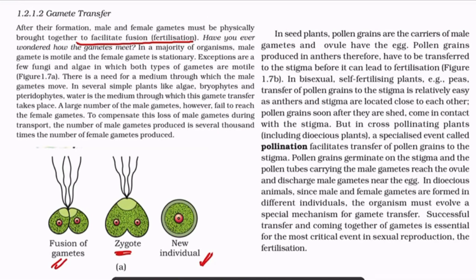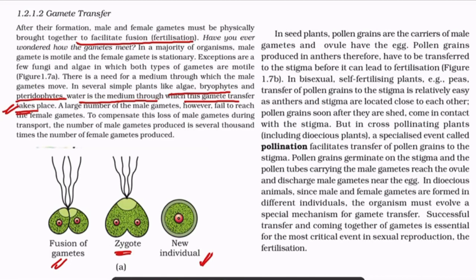So, for transfer of gametes, we need a medium. Therefore, plants like algae, bryophytes and pteridophytes have water as their medium through which the male gamete transfer takes place. Mostly, male gametes are motile and female gametes are large and stationary.